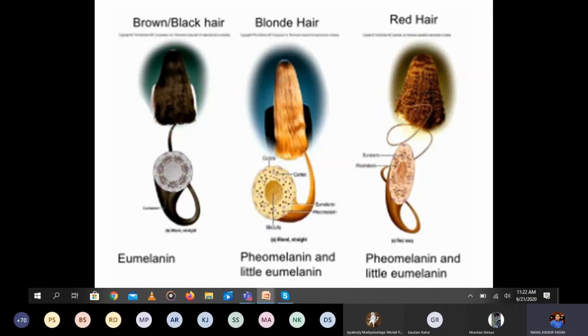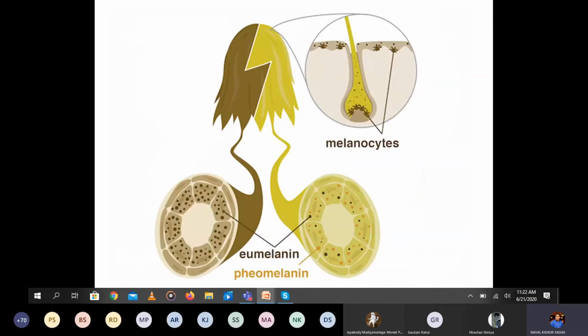Okay. The same thing in a clearer view. This is a melanocyte which is present. This is the hair, and at the root of the hair you can see melanocytes. Depending on that, you will have eumelanin and pheomelanin, and the color will change based on that.